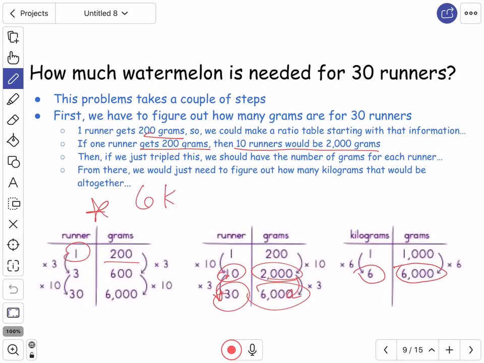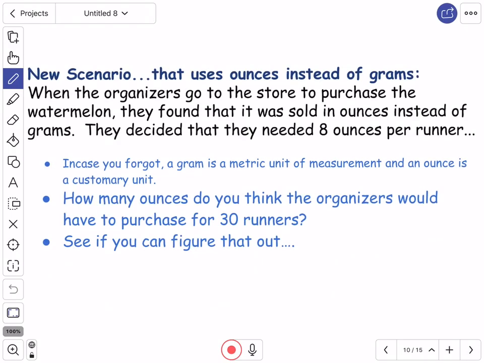So how much watermelon is needed for 30 runners? For 30 runners, we would need 6,000 grams of watermelon or 6 kilograms of watermelon. So again, that would be 6 kg or 6,000 g. All right, so here's a new scenario for you that uses ounces instead of grams.